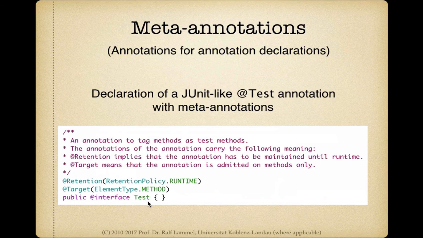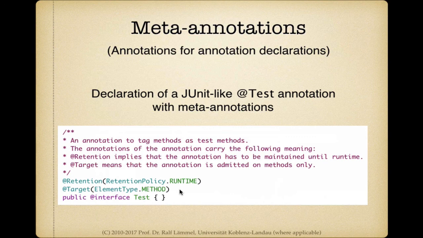So we declare an annotation Test, just like in JUnit, even though in JUnit we would have some component here, but okay, it's a simplified test declaration. And then we annotate this annotation declaration by retention policy runtime, and target element type method.